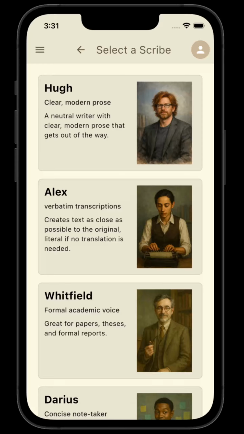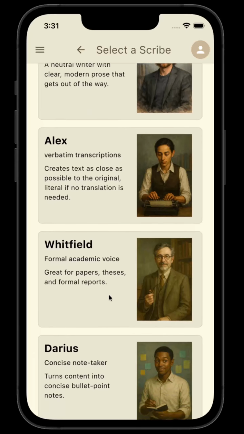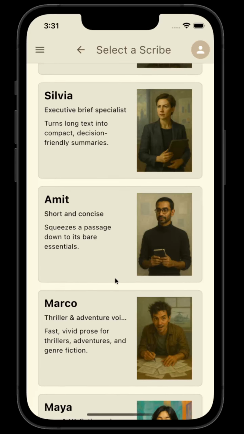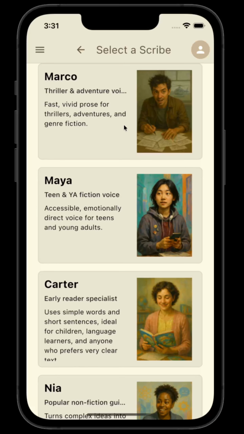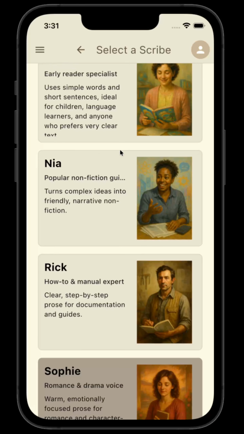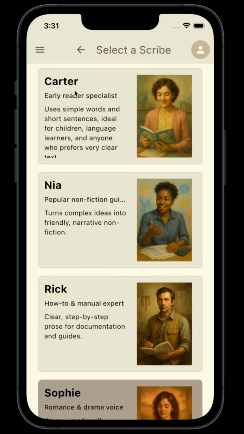Humans are still in charge of the content, but the presentation is mediated through these AI scribes that you're looking at right here. So a scribe will faithfully take an author's content and transcribe it into the writing style that you prefer. For example, we have Carter here, who's an early reader specialist. She'll output prose that contains all the content of the original author and all of the original intent, but uses easy words and easy prose for people who are still learning the language.